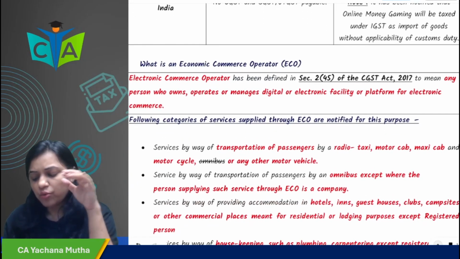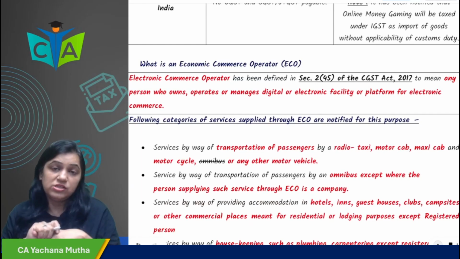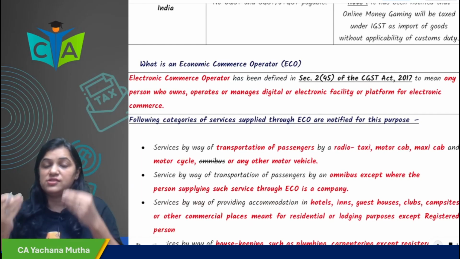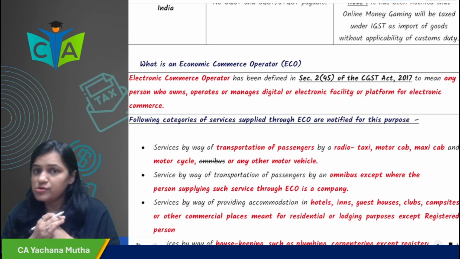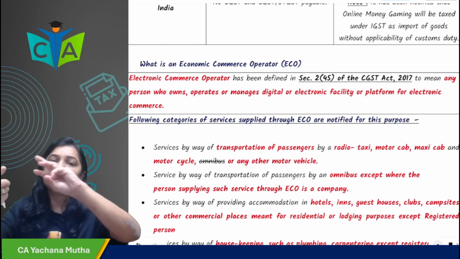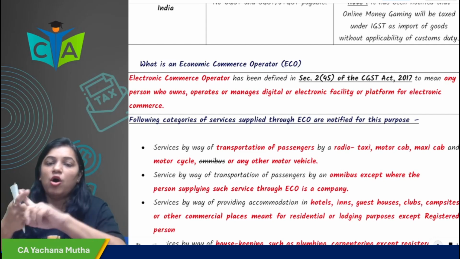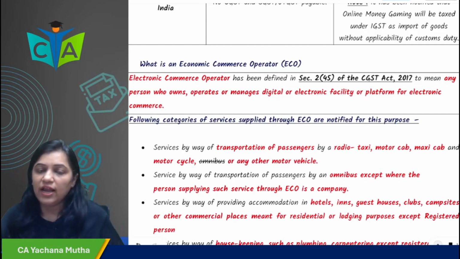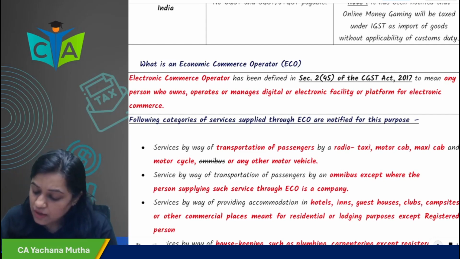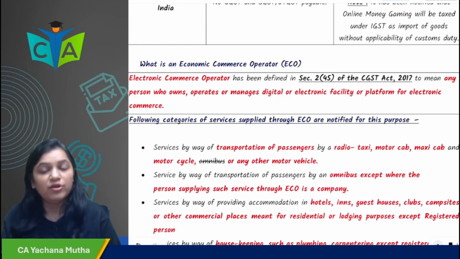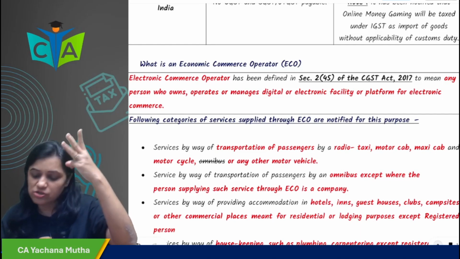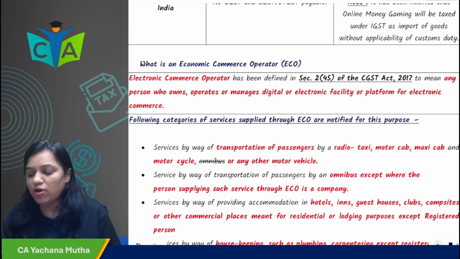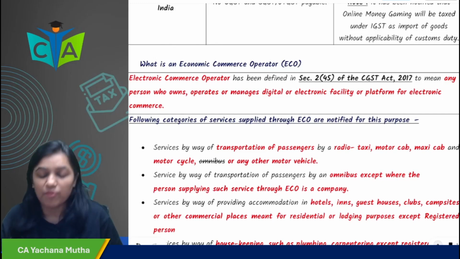Okay. Now, who is an ECO? ECO has to pay tax if certain notified services are supplied through it. So now, ma'am, who is an ECO? Anyone who operates, owns or manages. What? Three things: operates, owns or manages. What? An electronic or digital facility or platform for electronic commerce. So anyone who owns, operates or manages a digital or electronic facility or platform for electronic commerce is an ECO.